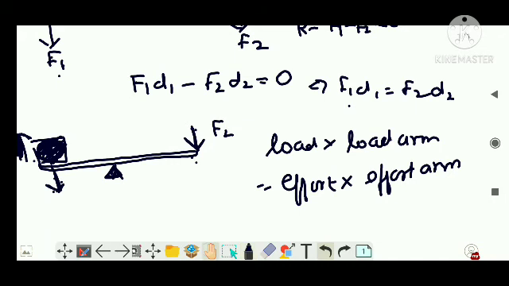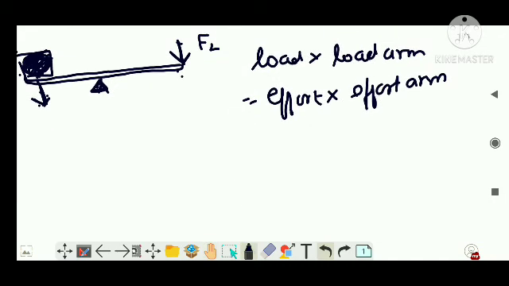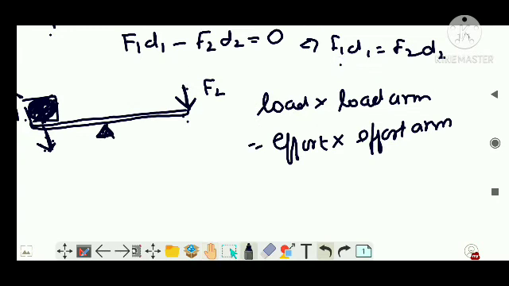So from this equation, can't I write F1 by F2 is equal to D2 by D1? F1 is load, F2 is effort. So load by effort is equal to effort arm by load arm, D1 being the load arm.